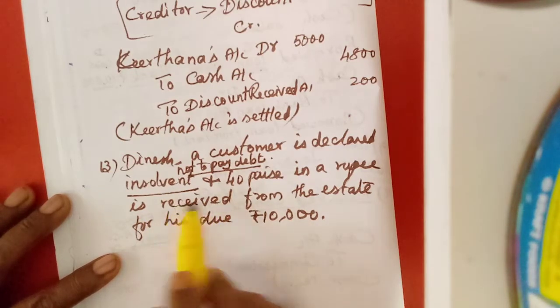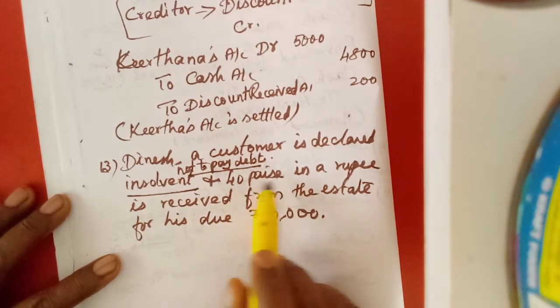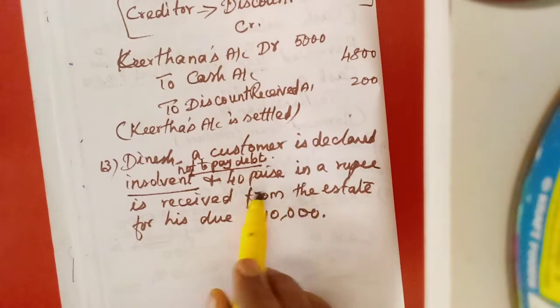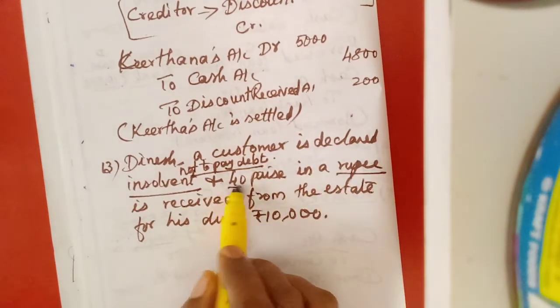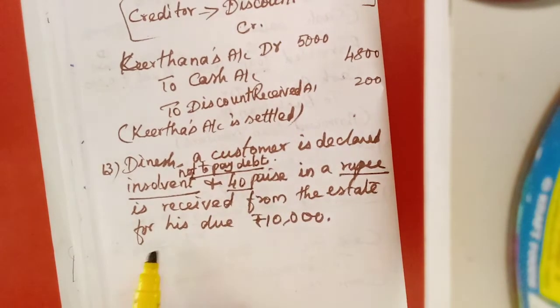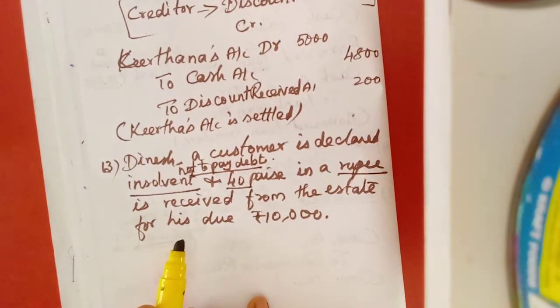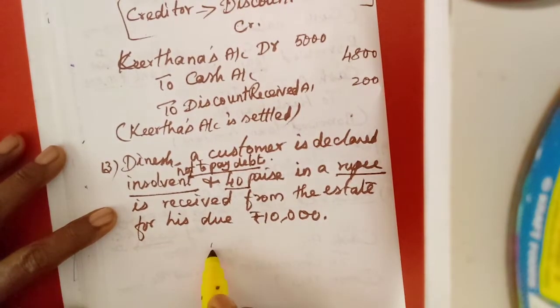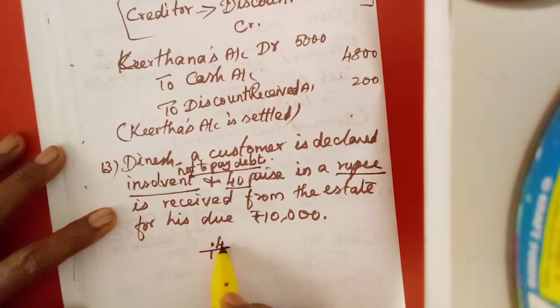So now the court has announced that for 1 rupee, we can recover 40 paise. So we need to calculate that amount.